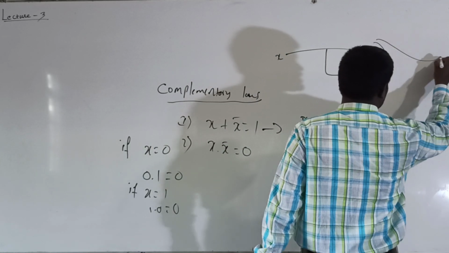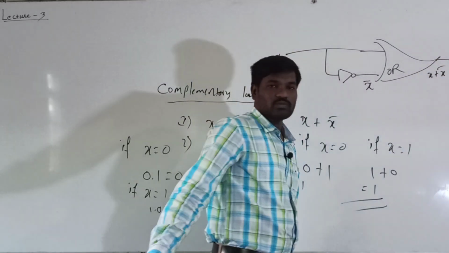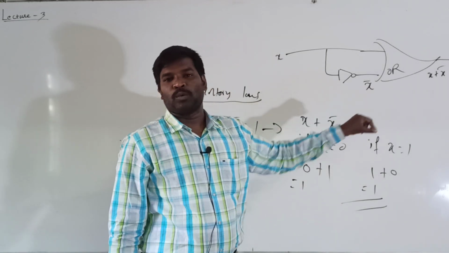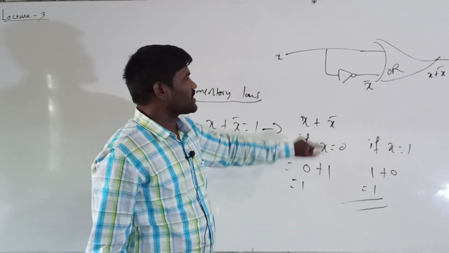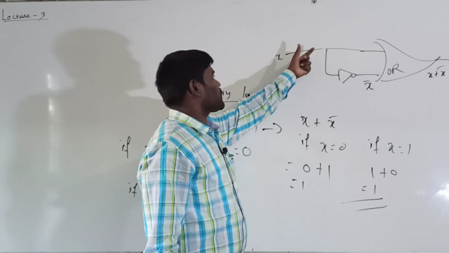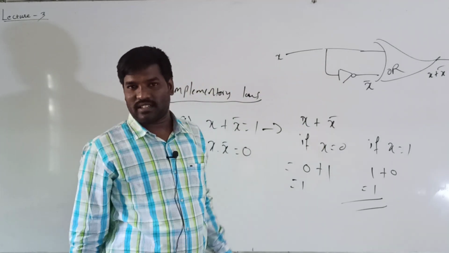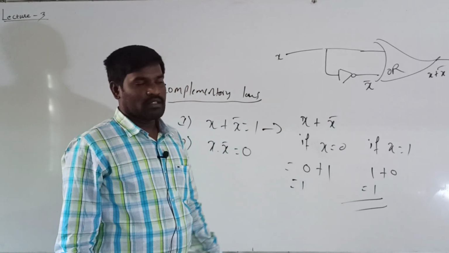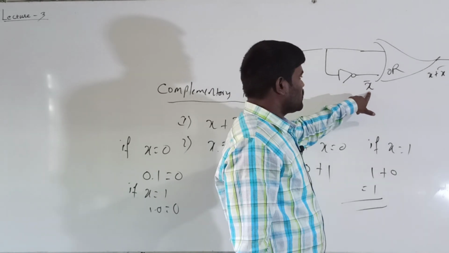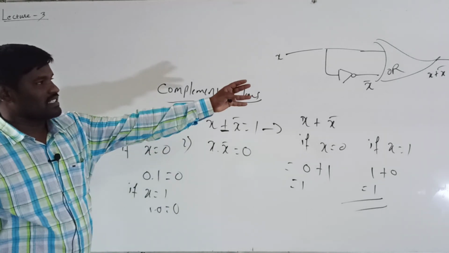In between, OR is there, that is an OR gate, here x plus x bar. x is there, and the second input is the complement of the first one, so I can take it from the first input, drag this line and apply the inverter, and it becomes x bar. Here x is there, after applying the inverter it becomes x bar. Here plus is there, so I can apply the OR gate. So that is x plus x bar.